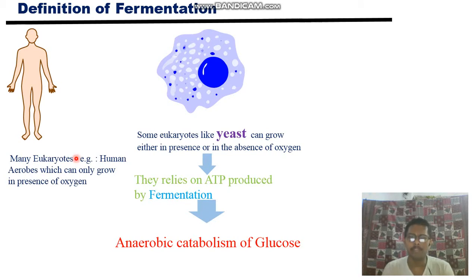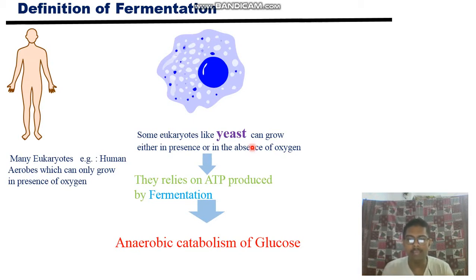But is this possible in the absence of oxygen? So the question is, in the absence of oxygen, what is the fate of the pyruvic acid that has been formed in glycolysis? That is the answer of fermentation. Whether fermentation happens for animal cells in special conditions or other cells, we will see. Some eukaryotes like yeast can grow either in the presence or in the absence of oxygen. That means they have an alternative pathway that doesn't need oxygen. That's the procedure for yeast, a lower eukaryote.